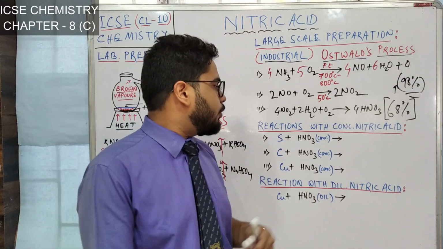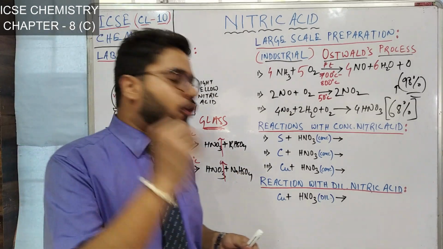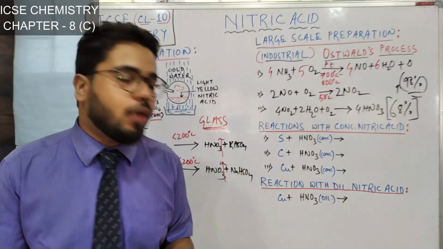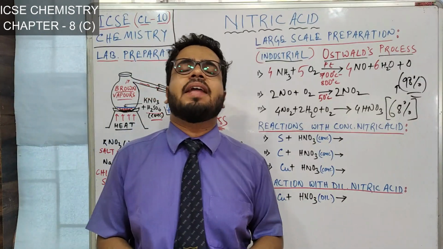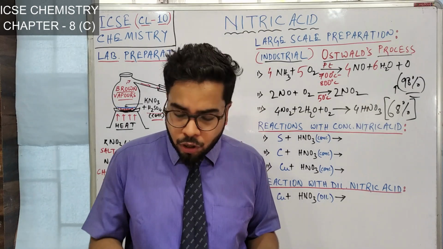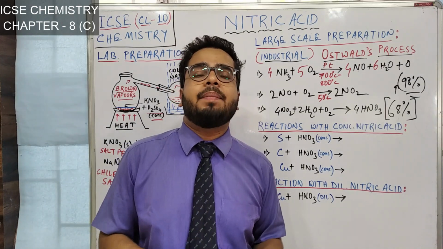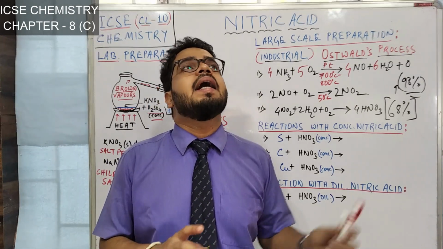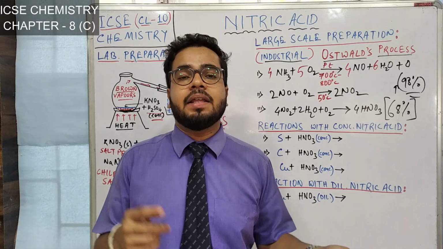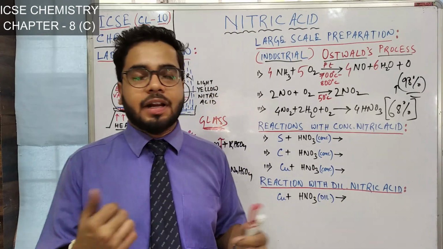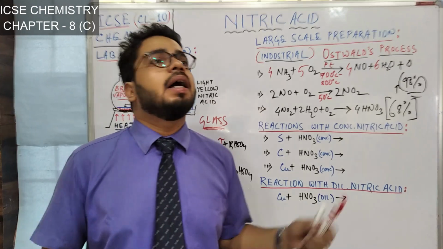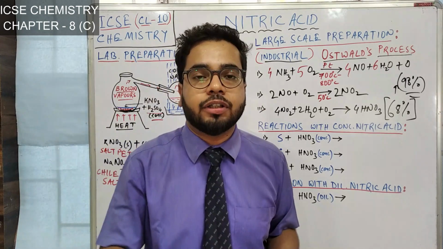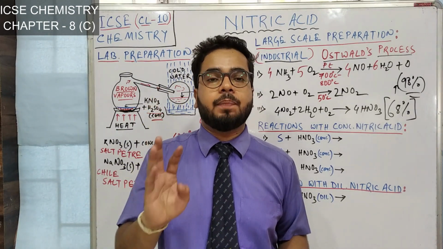Let me tell you that we have to learn only 4 reactions. But before we learn these reactions, let me remind you once, nitric acid is an acid at the end of the day, right? So with acid, we have discussed few typical reactions of acid in the chapter acid, base and salt. Dilute acid reacts with alkalis and bases to produce salt and water, neutralization reaction. Then we have discussed acids react with active metals except 5 metals, who all are below hydrogen. Those 5 metals are copper, silver, gold, platinum and mercury.